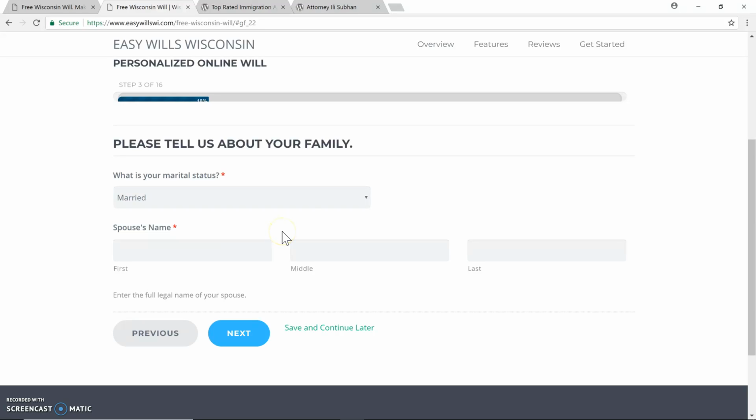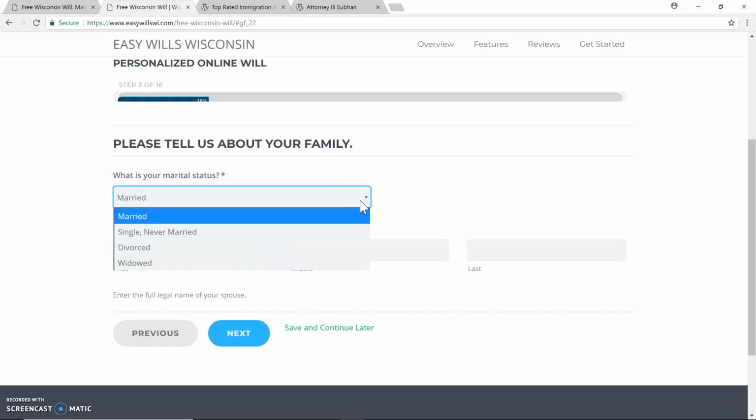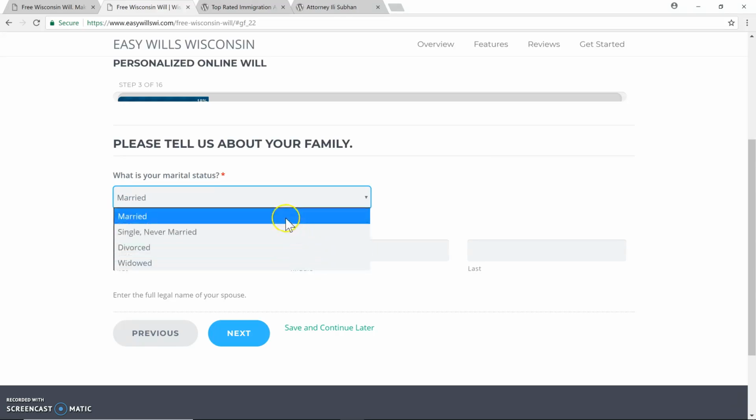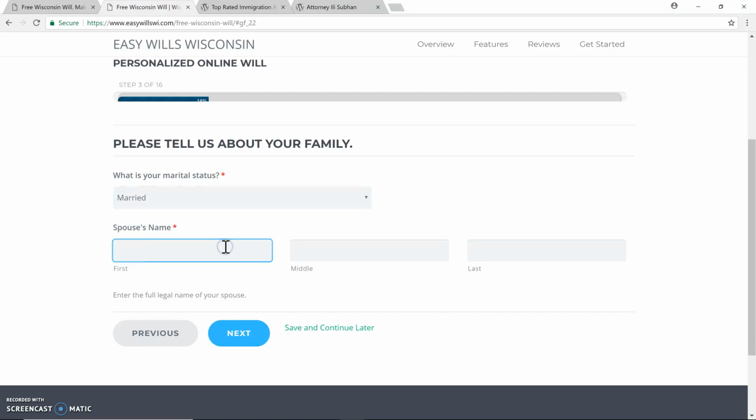Okay, so here now it asks you to tell us a little bit about your family. You can hit the drop down here and select different statuses of your marital status. We're just going to put married.